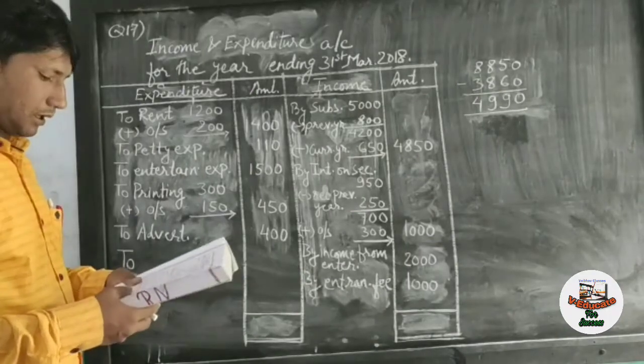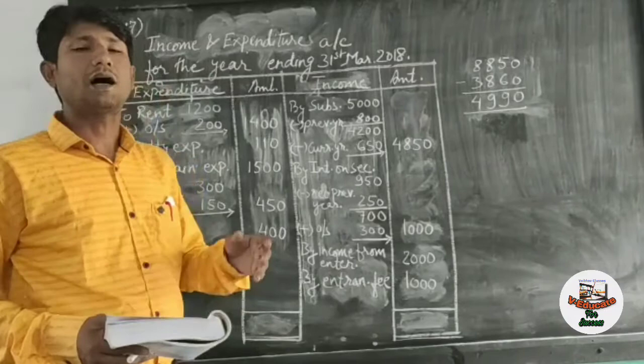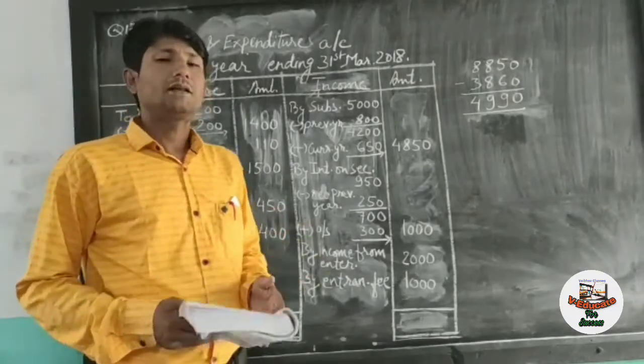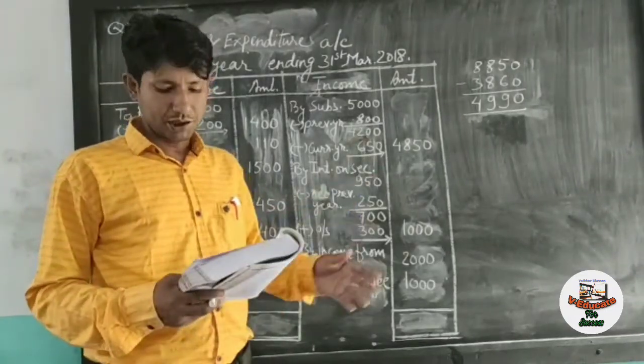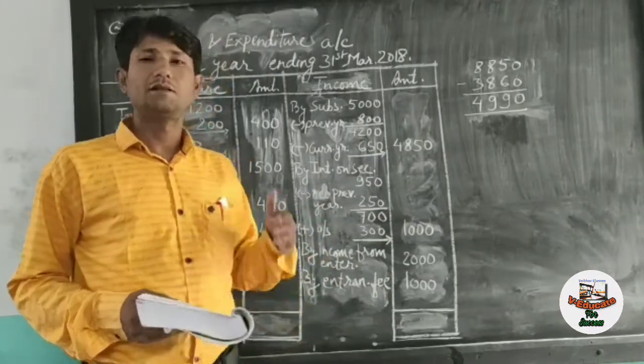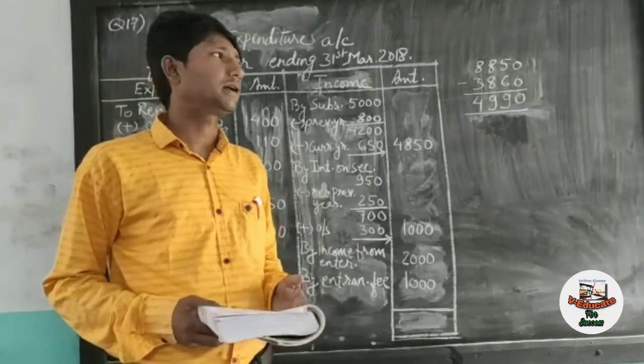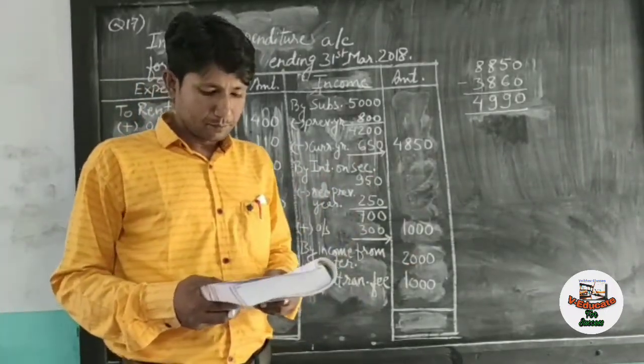Then it is given purchase of government securities. Government securities are an asset. That is why they will appear in the balance sheet. Library books are also asset. They will also appear in the balance sheet. Furniture purchased, it is also an asset. It will appear in the balance sheet.